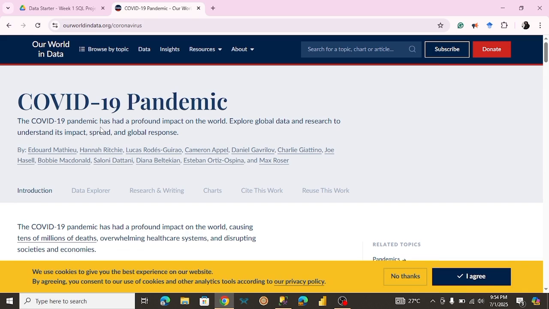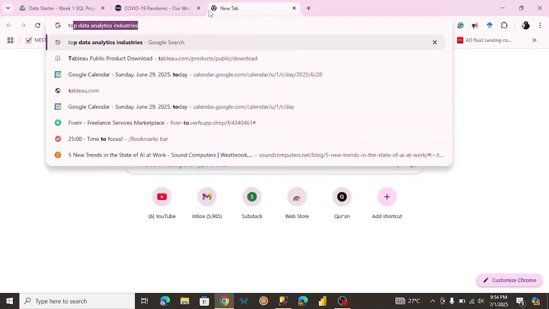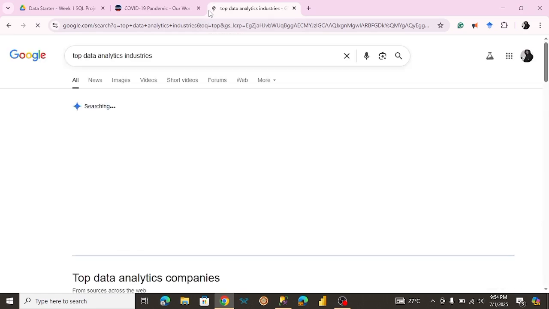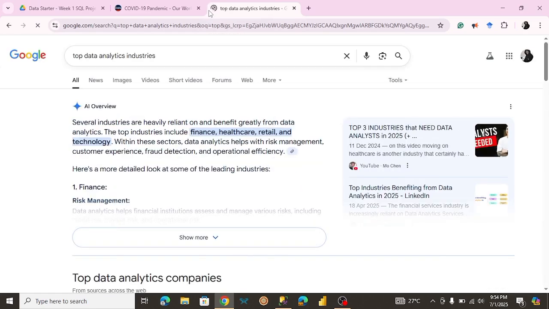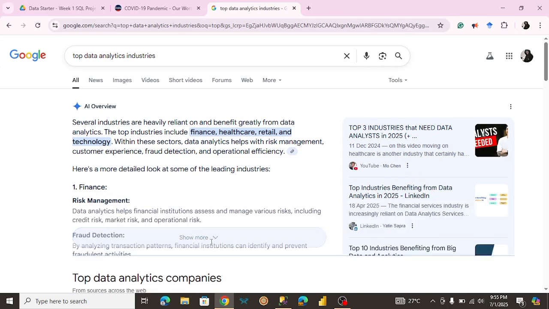some research on the top data analytics industries to work in. When you search for this, I believe if you're just starting out, you should try to get an understanding of what's going on, the industries that hire data analysts the most. So for this challenge, we're going to be focusing on any of these industries.